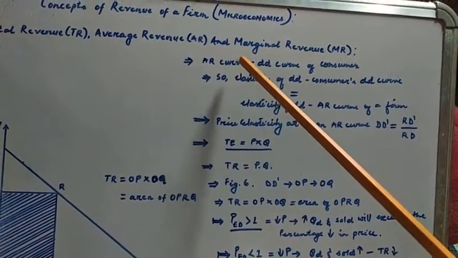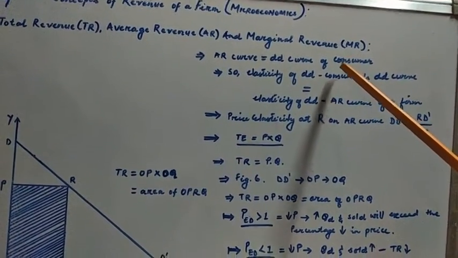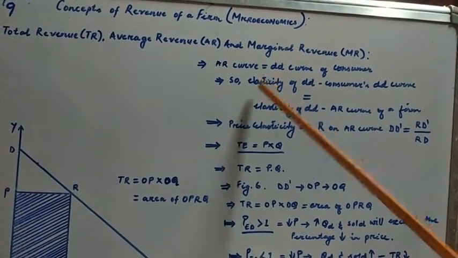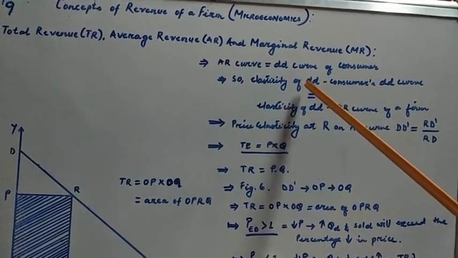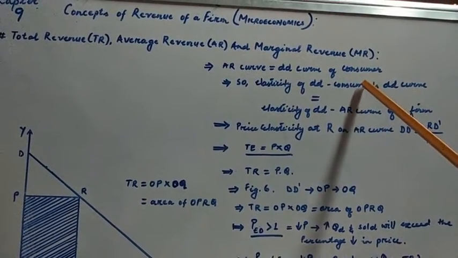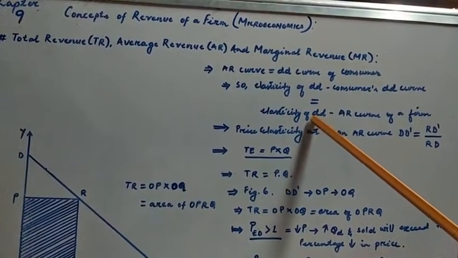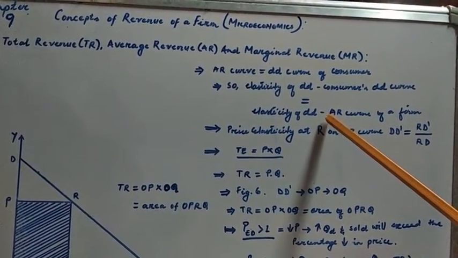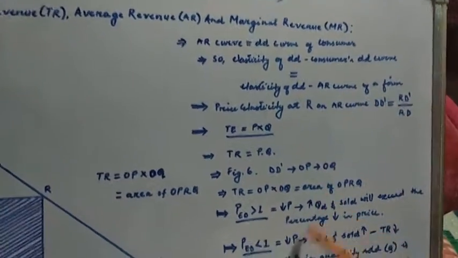Since the AR curve is equal to the demand curve of the consumer for that particular product of the firm, the elasticity of demand at any point on a consumer's demand curve will be the same as the elasticity of demand at any point on the firm's average revenue curve.